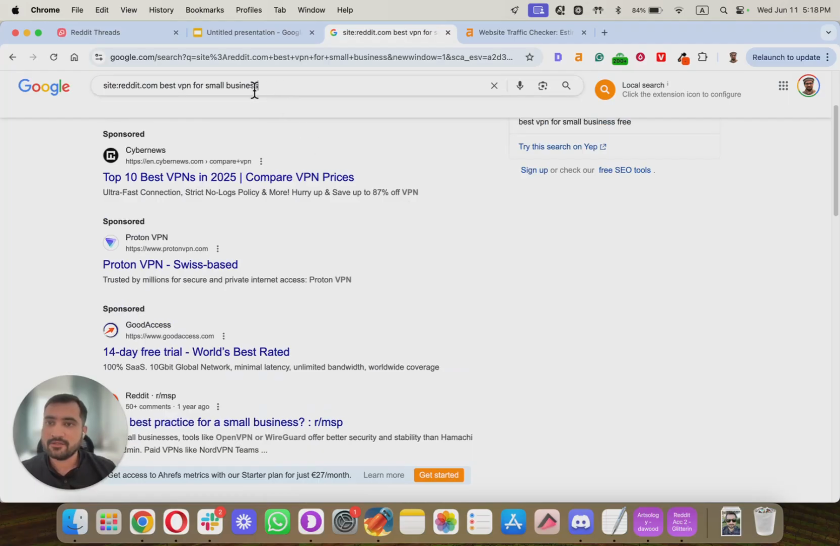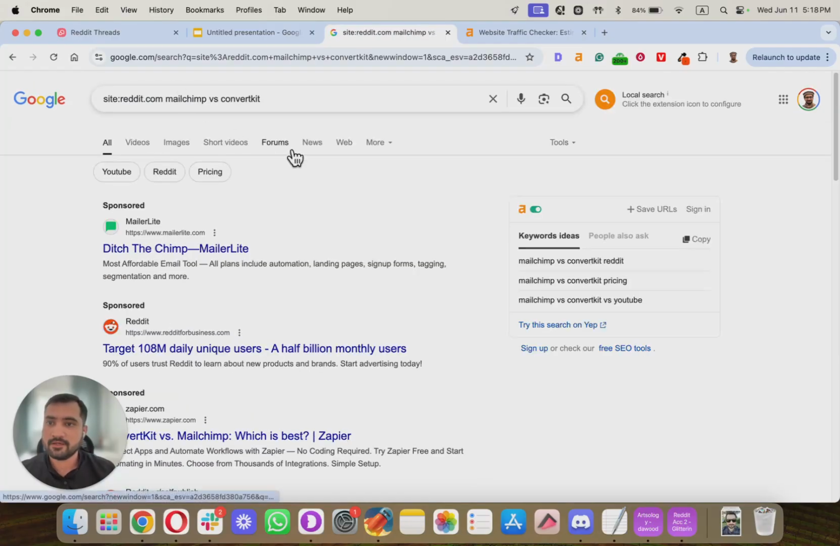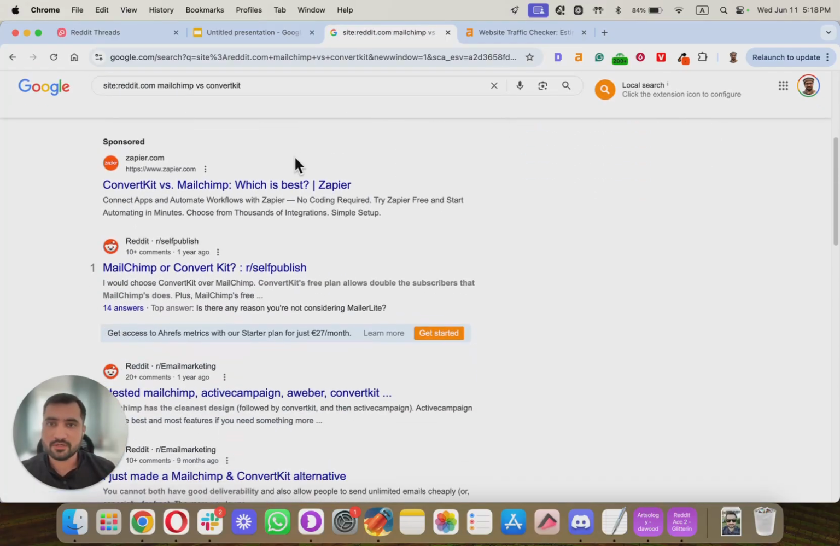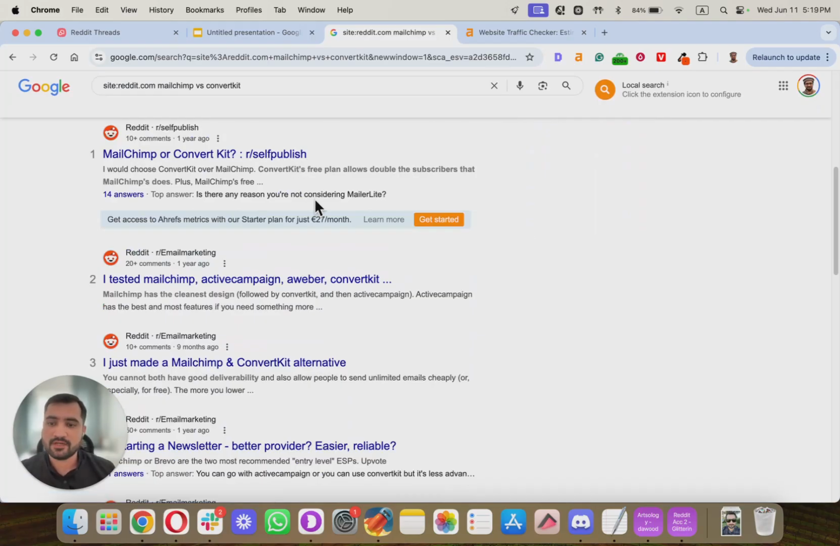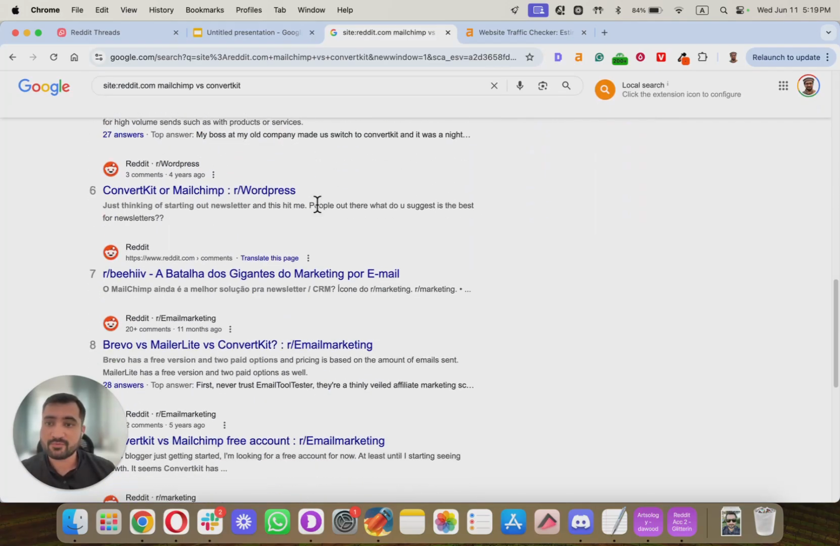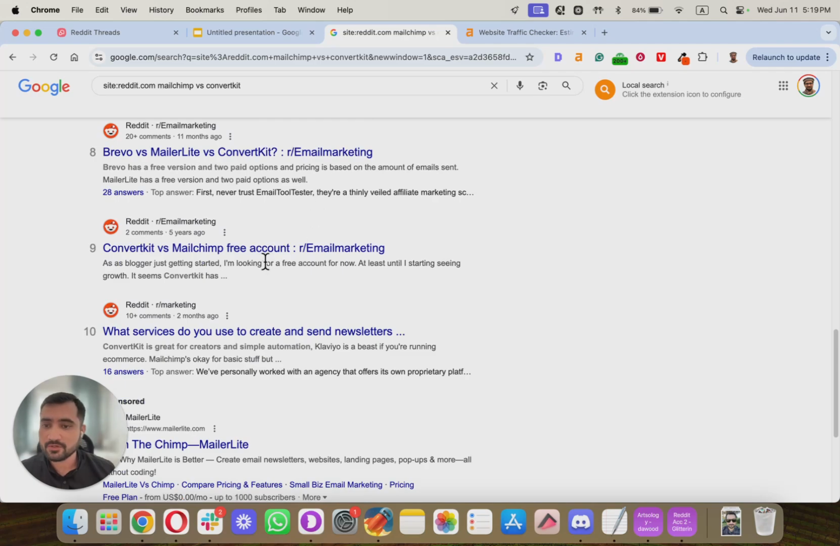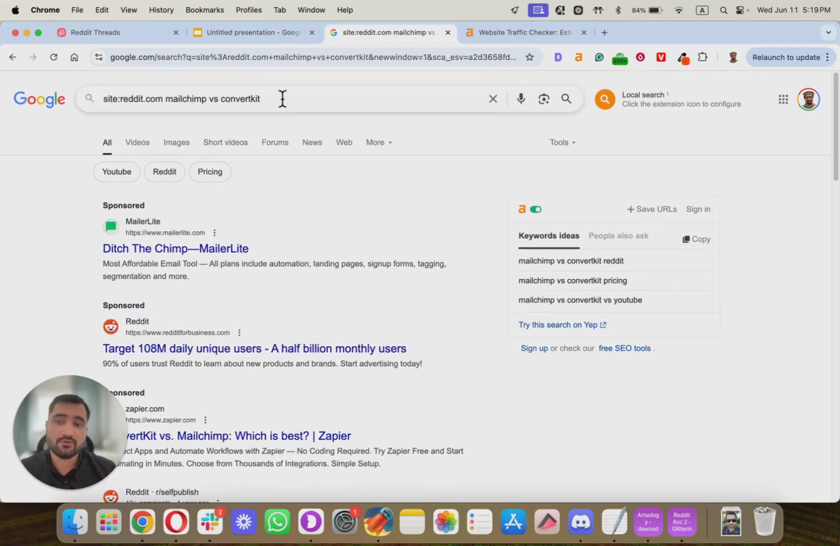All right, and you can do this for any keyword. So, for example, let's just do Mailchimp versus ConvertKit. This is what I had in mind. Now, any keyword that you add, it will show you all the relevant threads for that keyword. And what you can do is you can go a bit further. So what I recommend is that you leave this like this. So Mailchimp versus ConvertKit, you don't add anything else.